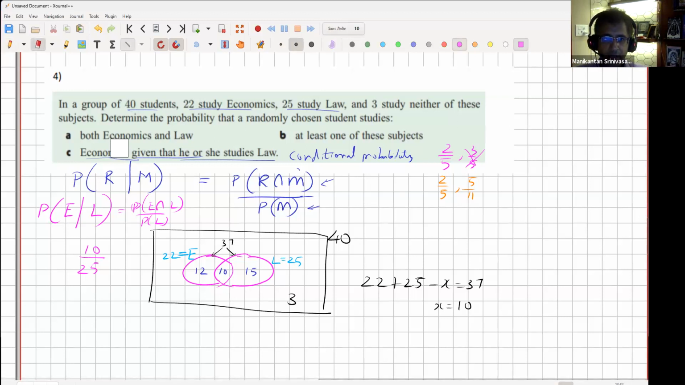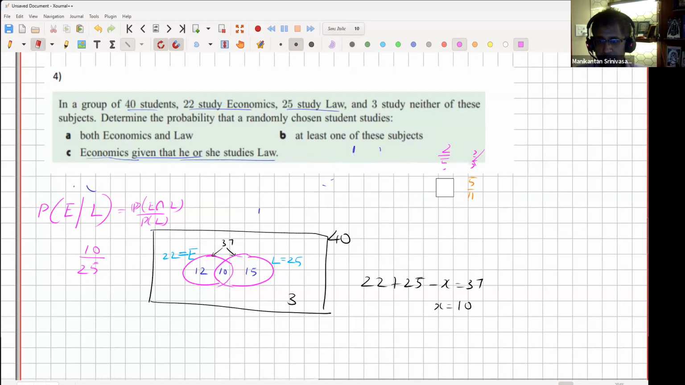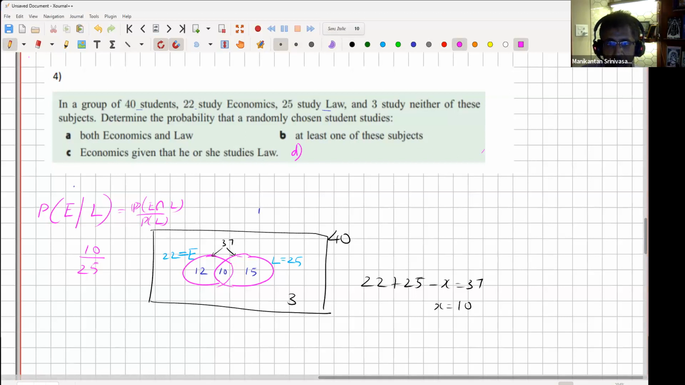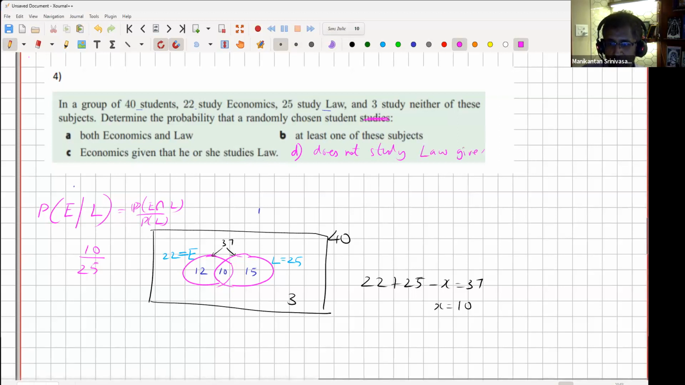Let me ask a question now, an extension of this. Let me delete all the clutter. I'll leave this alone. So I'm going to ask a D question. A D question is going to be, what is the probability that a randomly chosen student does not study law, given he does not study economics.